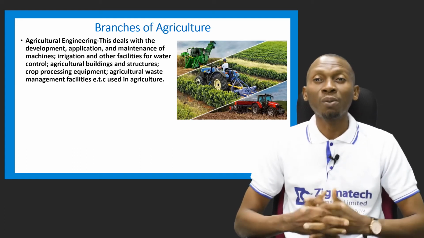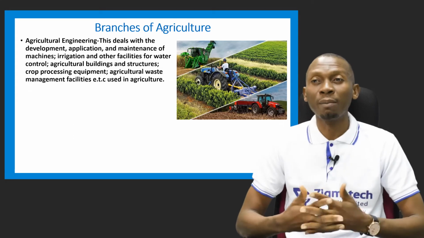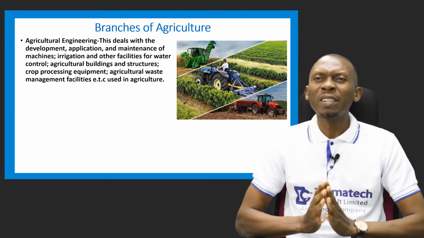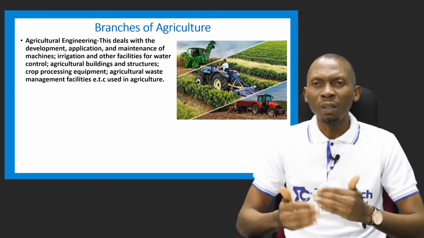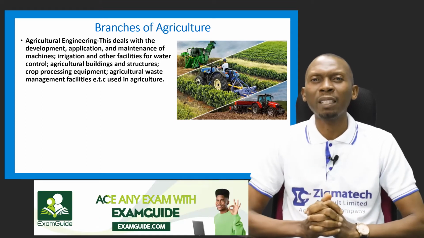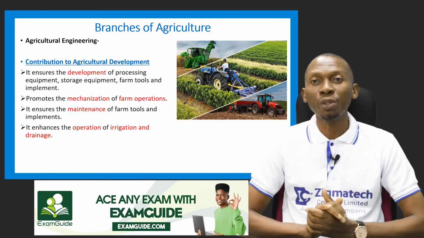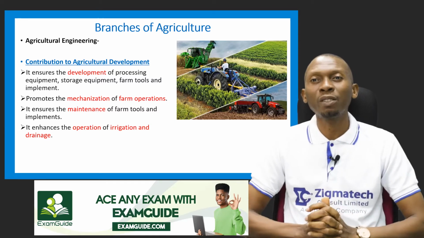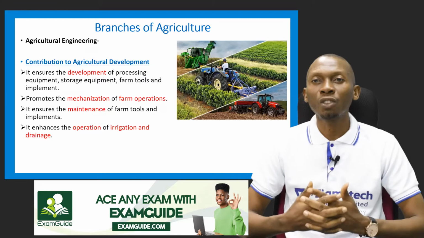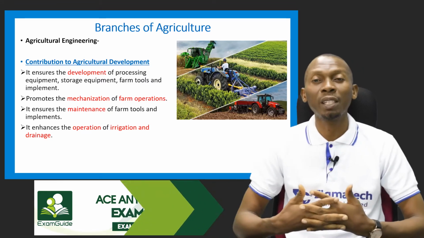You know, a lot of waste is also produced from farms, animals. So agricultural engineering helps with developing proper waste management facilities. Now, what's its contribution? It ensures the development of processing equipment, storage equipment, farm tools, and implements.